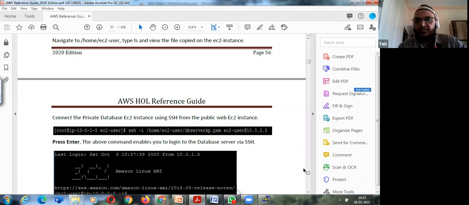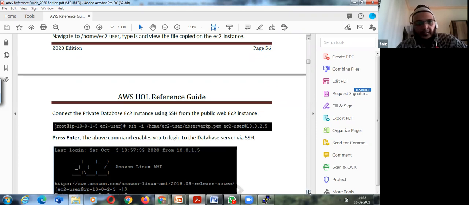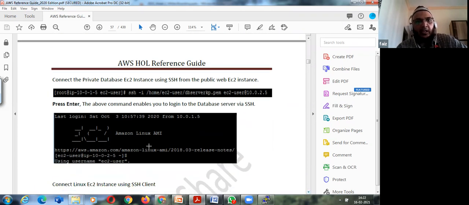And now you can see when I press enter, this DB server key PEM file is available. Here, I don't have to convert the PEM to PPK. It is already done by Linux. So you just upload the PEM file on this. Okay. And you can see over here, I'll be connected to my private subnet, or my DB instance. Got it?